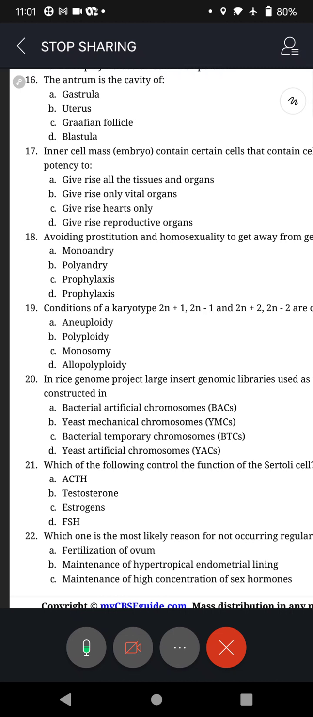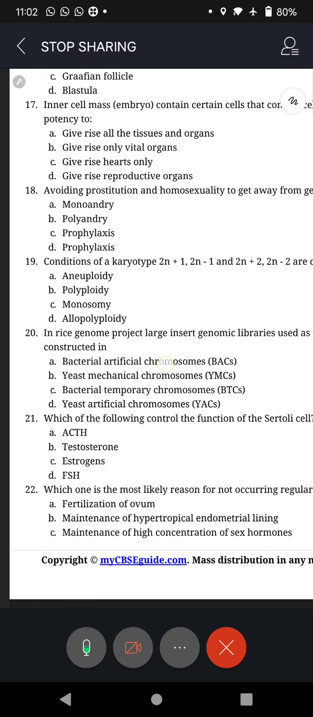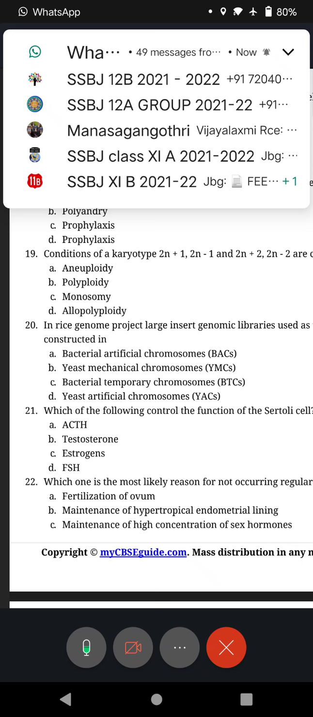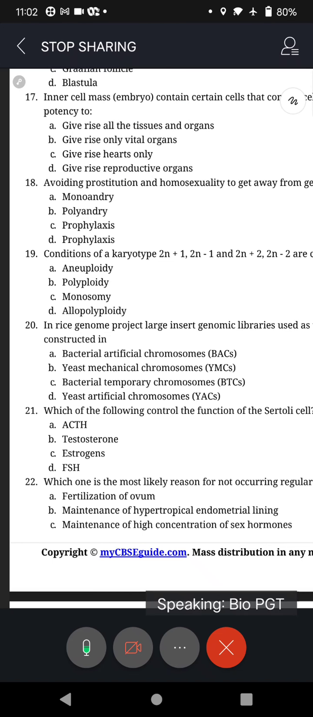So what is the thing that we use while constructing this? A. BACs, bacterial artificial chromosomes. B. YMCs, yeast mechanical chromosomes. C. BTCs, bacterial temporary chromosomes. And D. YACs, that is yeast artificial chromosomes, YACs. Okay.